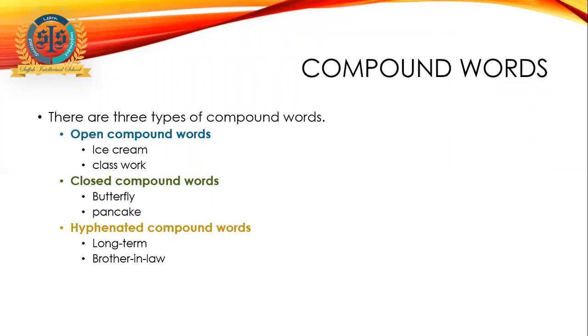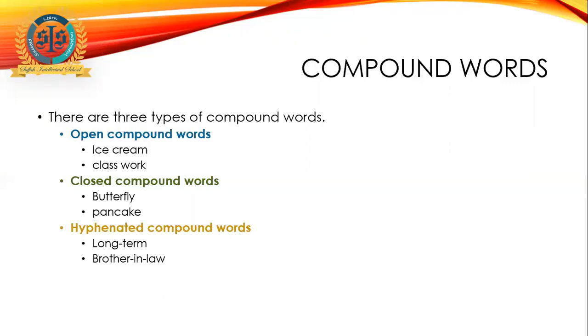Now, we have learned that compound words are joined together, glued together to make one word. But there are three major types of compound words. Do you know them? Sometimes there are compound words in front of us, but we cannot recognize them. Not always are compound words written together. Sometimes they are open, two words written separately. They are compound words, but they are not joined together. Sometimes they are hyphenated. They have a hyphen in between them. They can be three words with hyphens, or two with a hyphen, and still they are compound words.